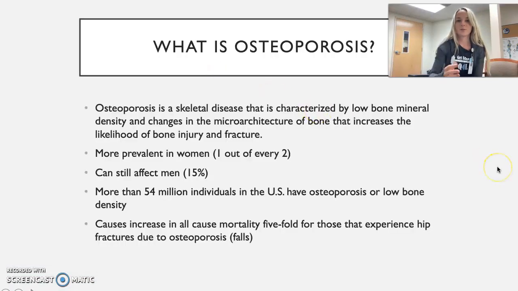So first off, what is osteoporosis? Osteoporosis is a skeletal disease that is characterized by low bone mineral density and changes in the microarchitecture of bone that increases the likelihood of bone injury and fracture. So pretty much our bone is very compact and it's very firm. When you have osteoporosis, you get huge pores in that bone and that density decreases. And I have a picture in a further slide that will kind of show you what that looks like.